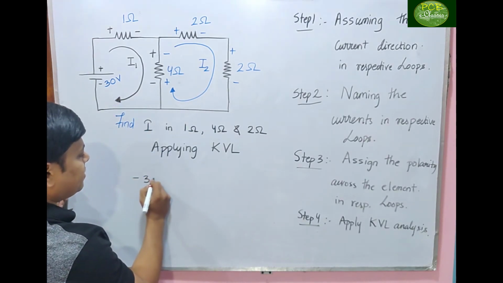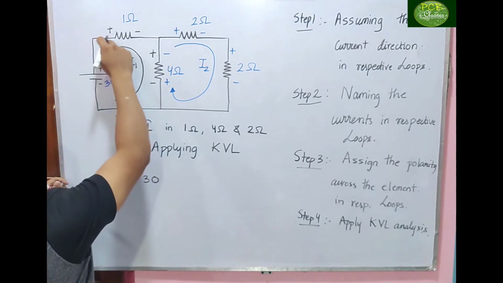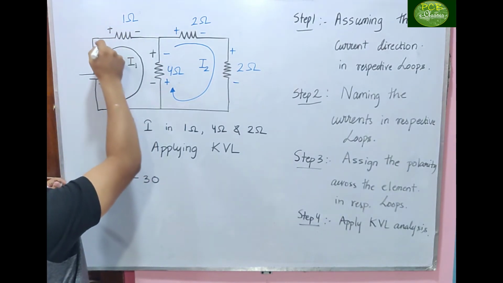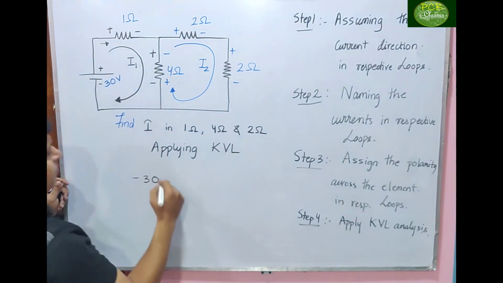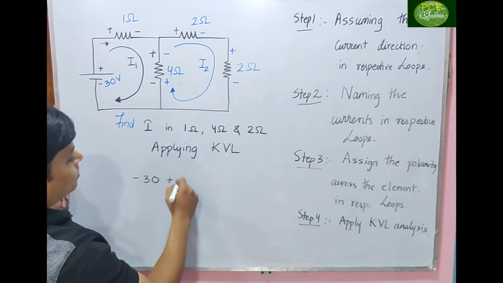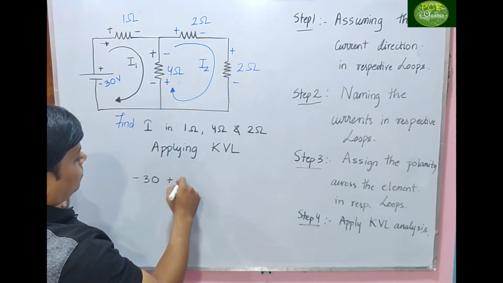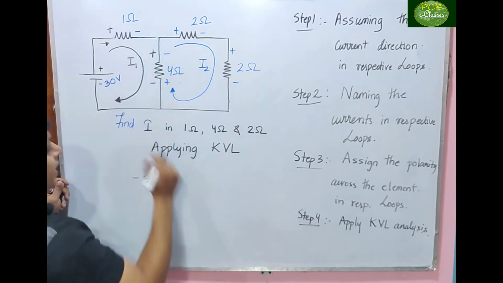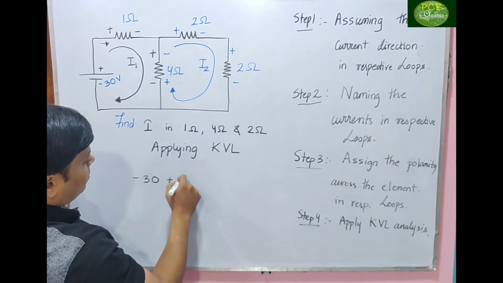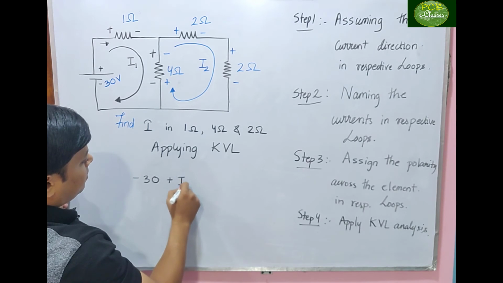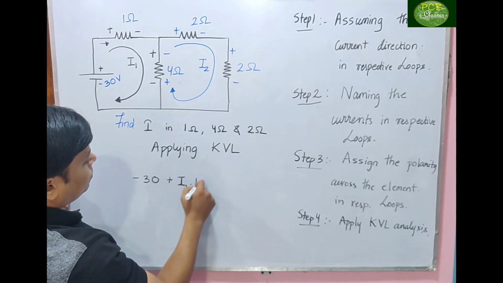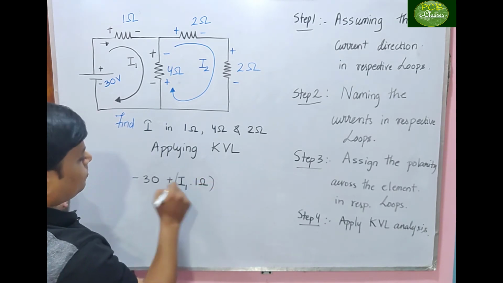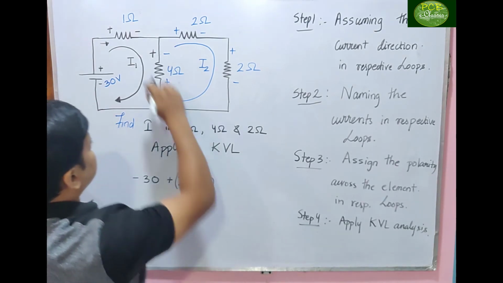Minus 30. Current is entering here, so plus I into R. So what will I write down? I1 into 1 ohm. Next, here it is entering.